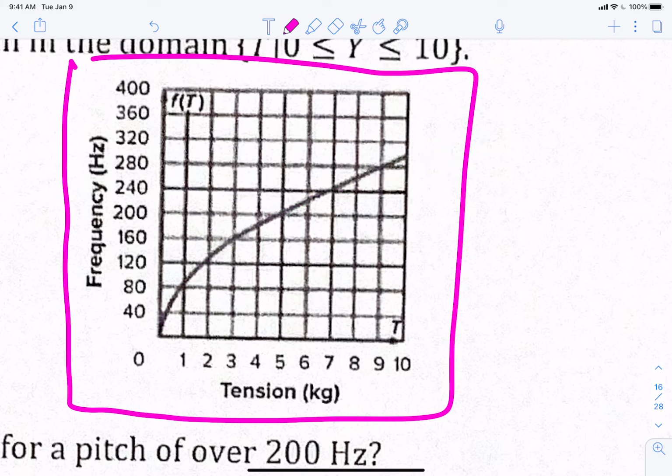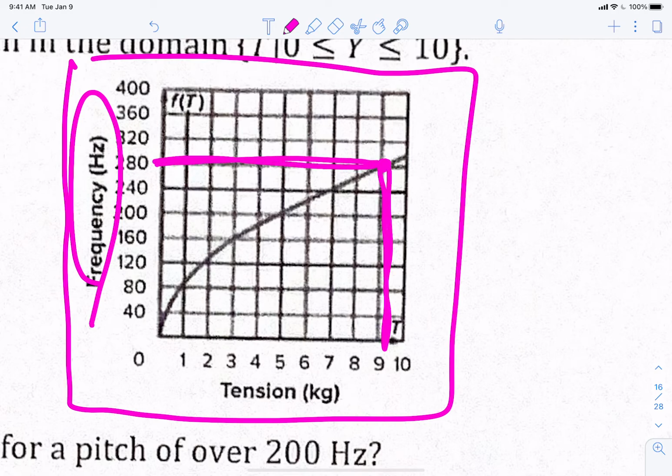Okay, so my tension is going from 0 to 10, is what they have graphed, and then it adjusts my frequency. So if I have my tension set at 9, it will give me a frequency of 280. That's how those intersect with one another. Make sense?